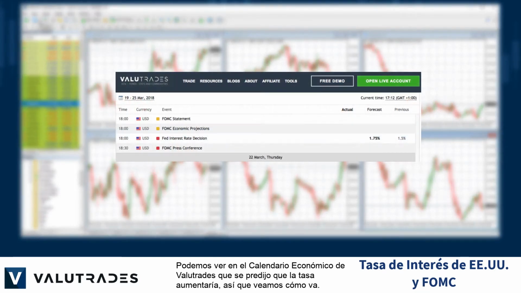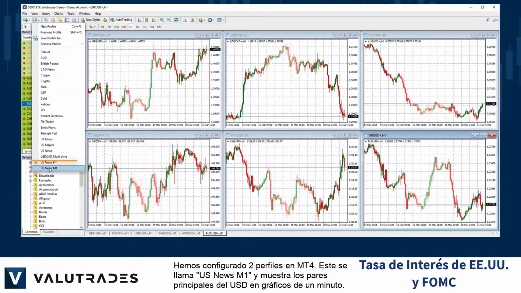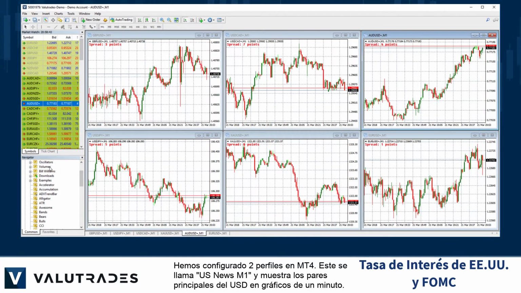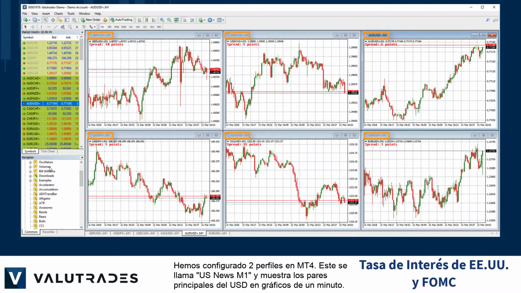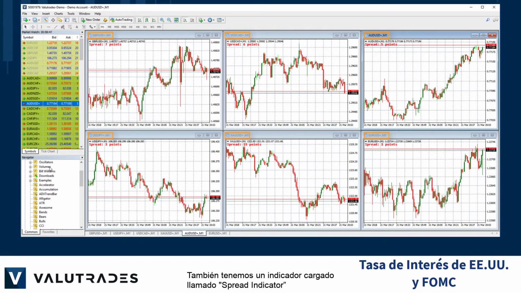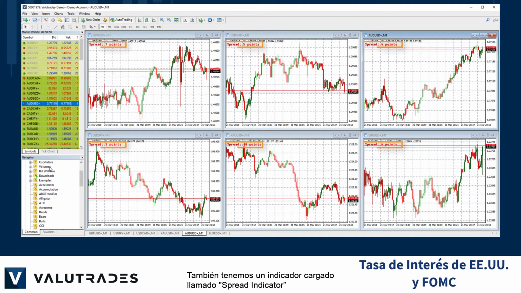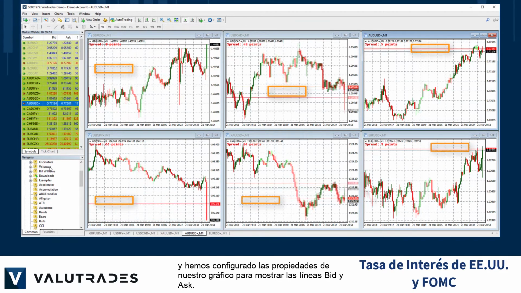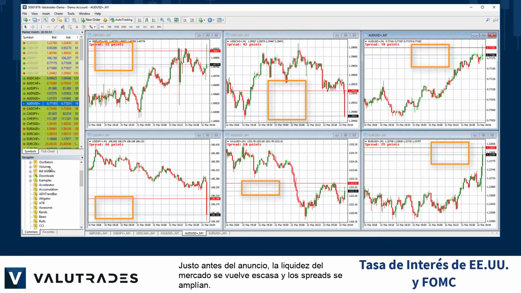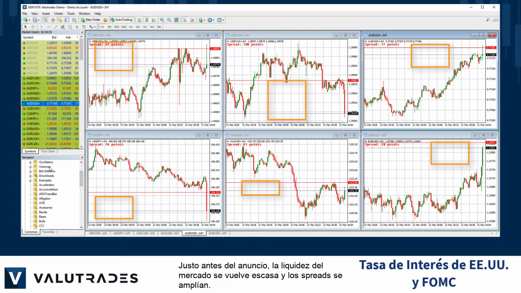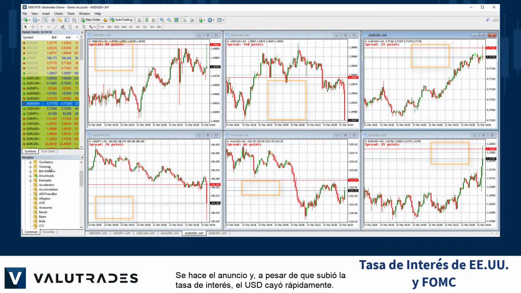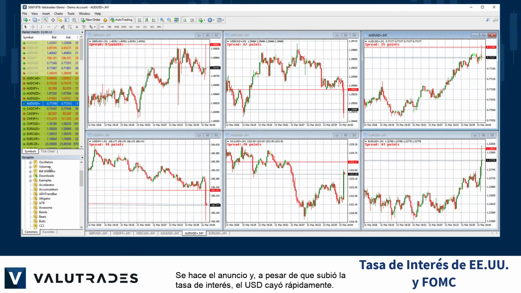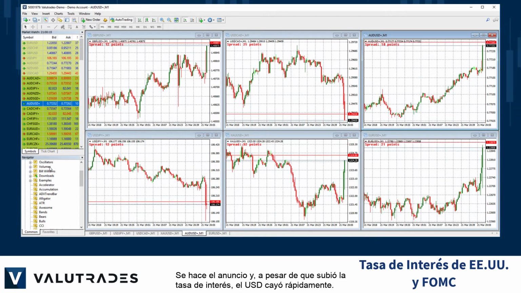We can see from the Valutrades economic calendar that the rate was predicted to rise, so let's see how it goes. We have set up 2 profiles in MT4. This one is called US News M1 and shows the US dollar majors on 1-minute charts. We also have an indicator called Spread Indicator, and we've set our chart properties to show both the bid and the ask lines. Just before the announcement, market liquidity becomes scarce and the spreads widen. The announcement is made, and even though the interest rate rose, the US dollar fell quickly.